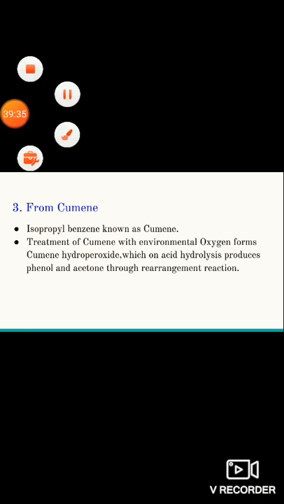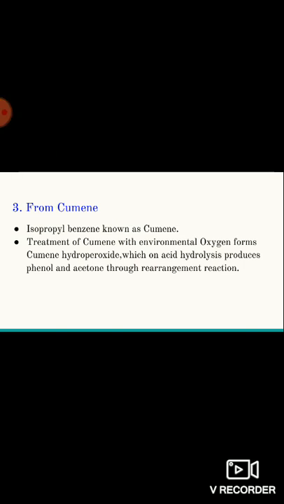preparation of phenols from cumene. Here cumene is nothing but isopropyl benzene. If you substitute one of the hydrogens of benzene with an isopropyl group, then we get isopropyl benzene, which is commonly known as cumene. We can prepare cumene or isopropyl benzene by treating benzene with propene in the presence of Lewis acid according to the Friedel-Crafts alkylation method.